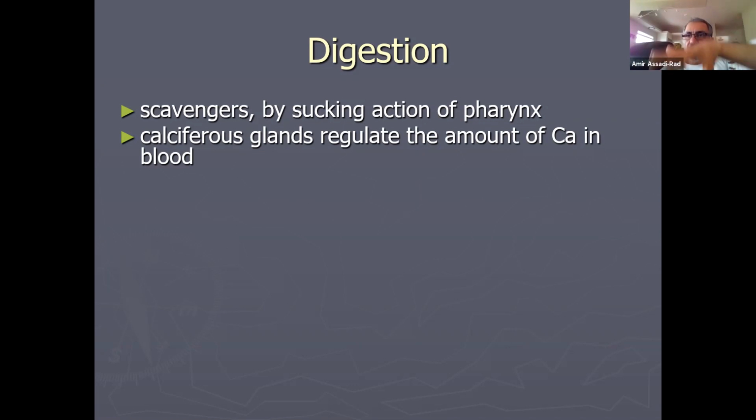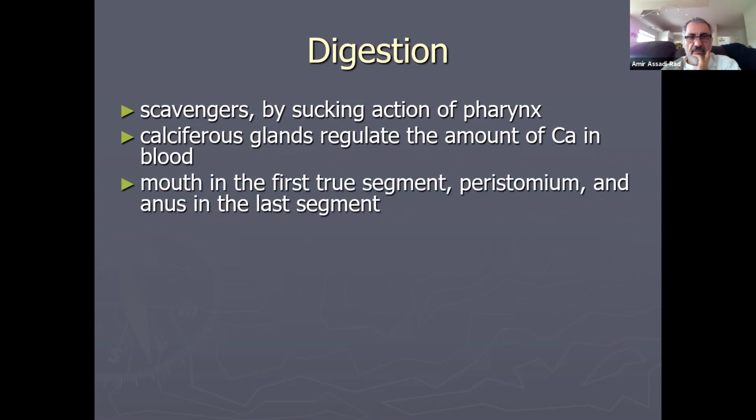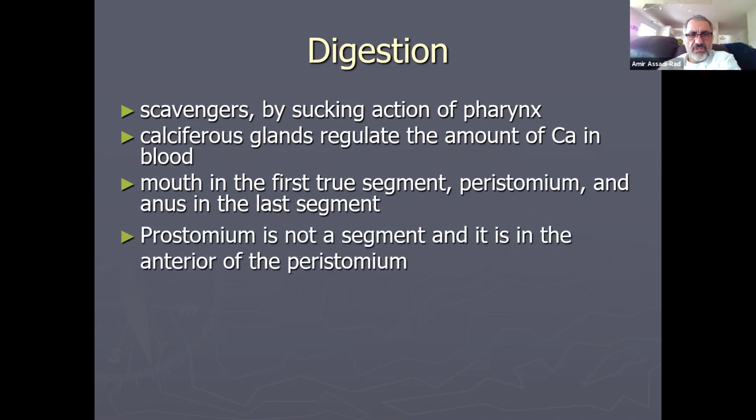It cannot be too high or too low. Mouth is in the first two segments, the peristomium, and the anus is in the last segment, which is the pygidium. Prostomium is not a segment, and it is at the anterior of the peristomium.